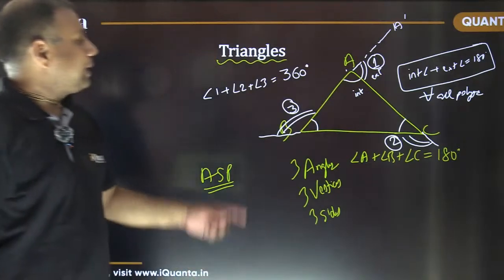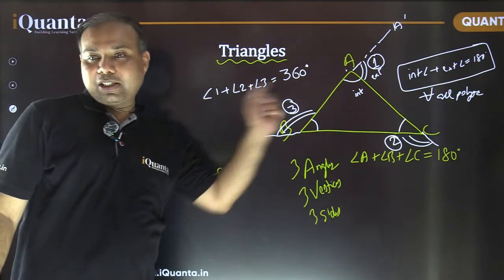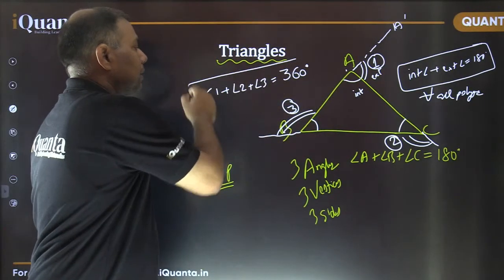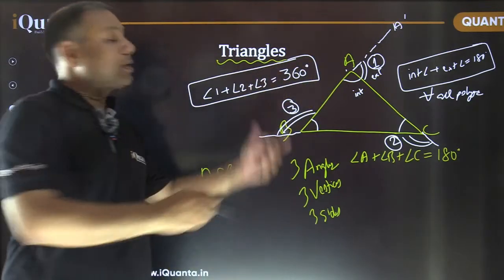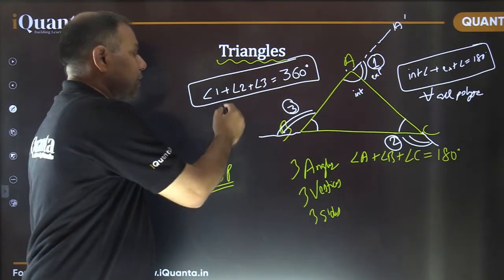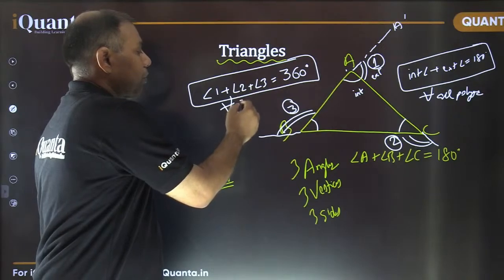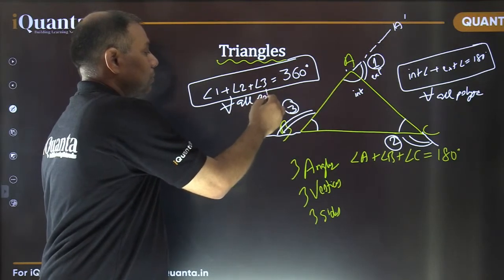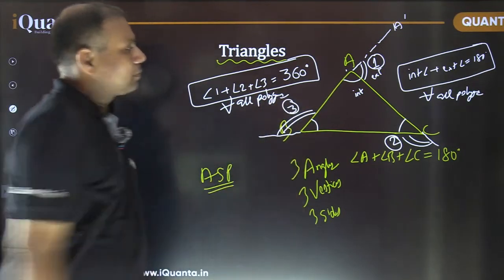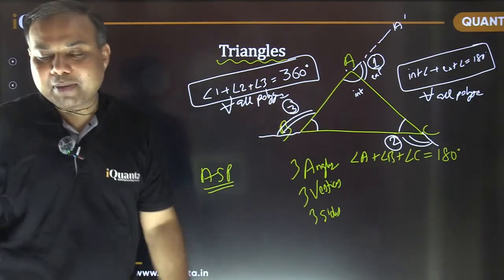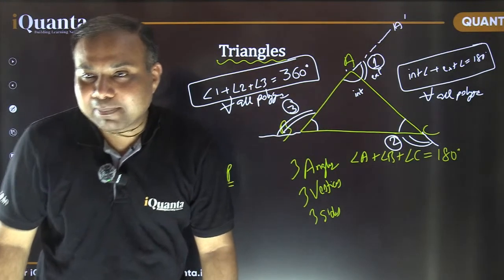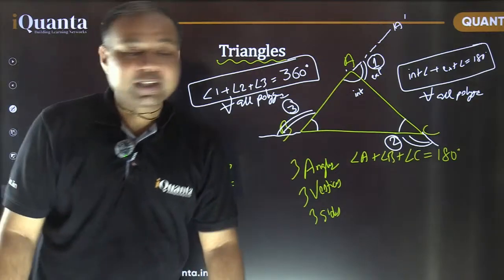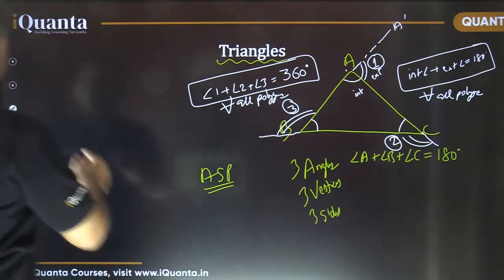And similarly, sum of all the exterior angles is equal to 360 degree, and that is also true for all the polygons, of course, including triangles. Is it okay? So that is just a little bit of basic information about triangles, and many more properties you have already mentioned in the comments. Okay, let's proceed further now.